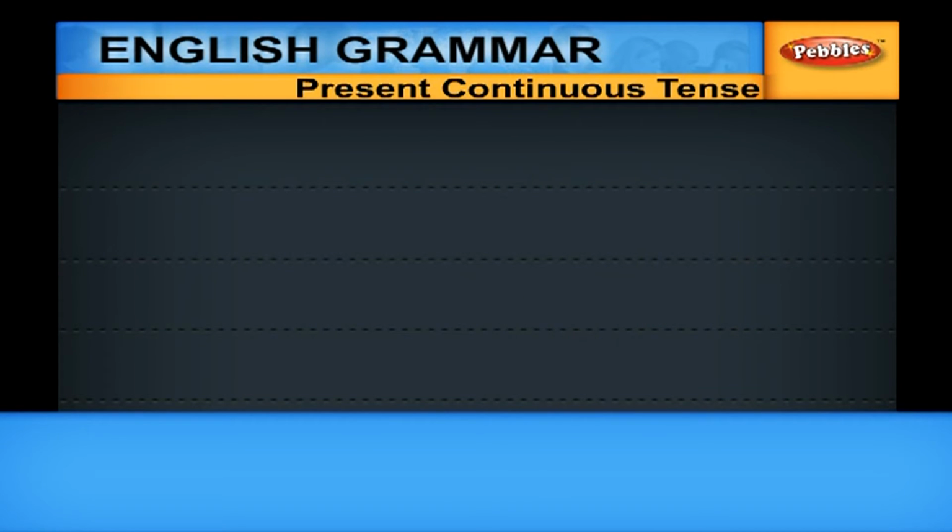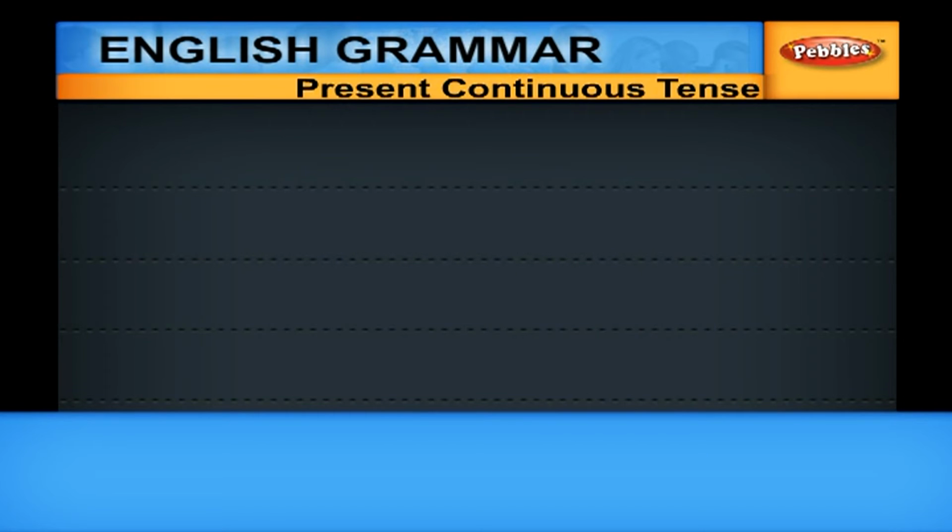Some more examples where the verbs do not take ing form. It is incorrect to say, I'm smelling gas. It must be, I smell gas. It is incorrect to say, I am forgiving. The correct form is, I forgive. It is incorrect to say, it is belonging to me. The correct form is, it belongs to me. So, these are certain verbs where you don't use the ing form.